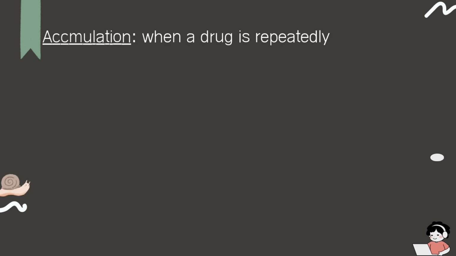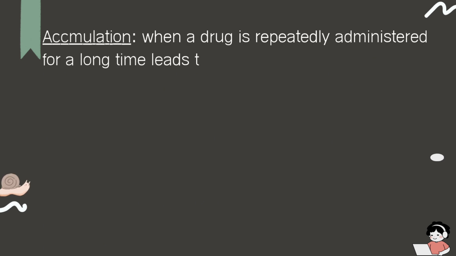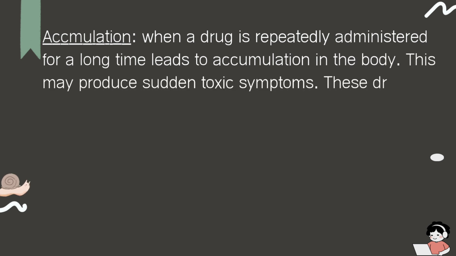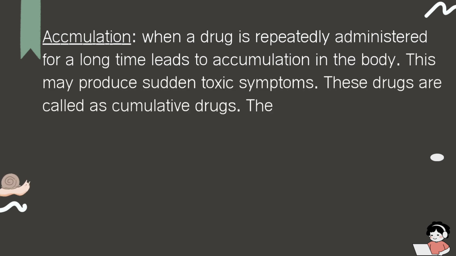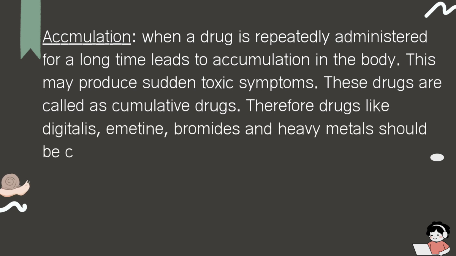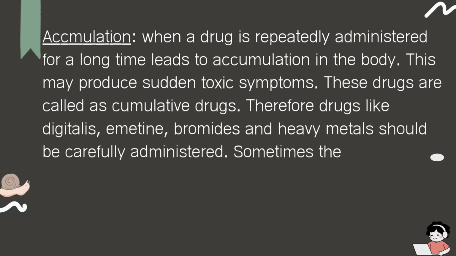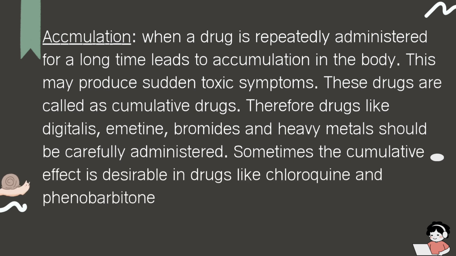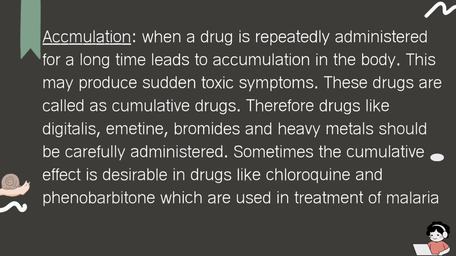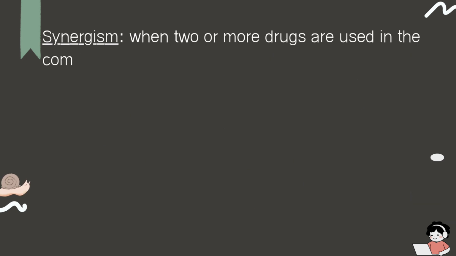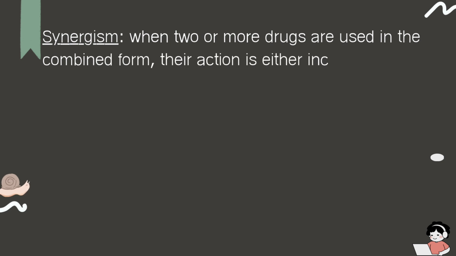Accumulation. When a drug is repeatedly administered for a long time, it leads to accumulation in the body. This may produce sudden toxic symptoms. These drugs are called cumulative drugs. Therefore drugs like digitalis, emetine, bromides and heavy metals should be carefully administered. Sometimes the cumulative effect is desirable, in drugs like chloroquine and phenobarbital, which are used in the treatment of malaria and epilepsy respectively.